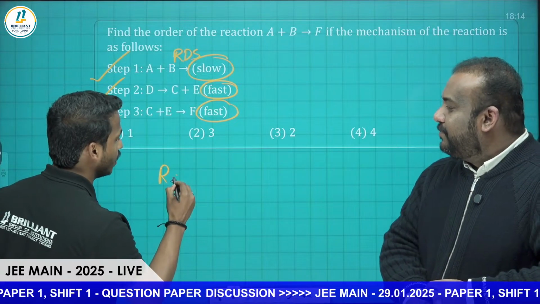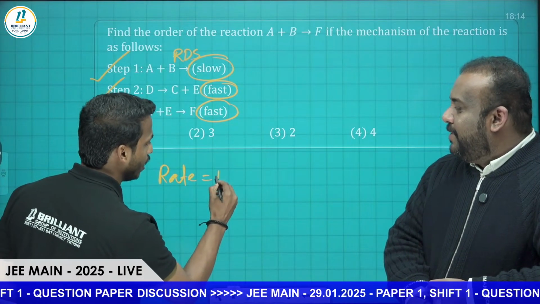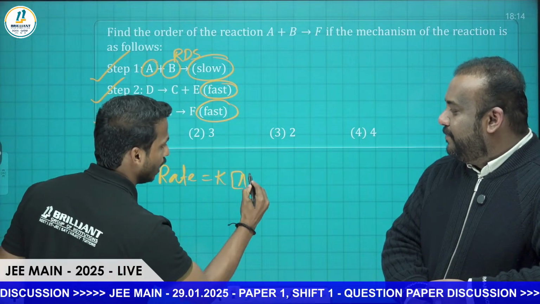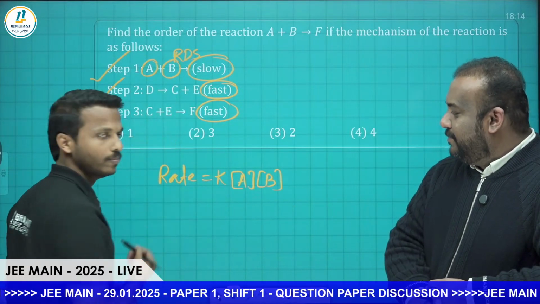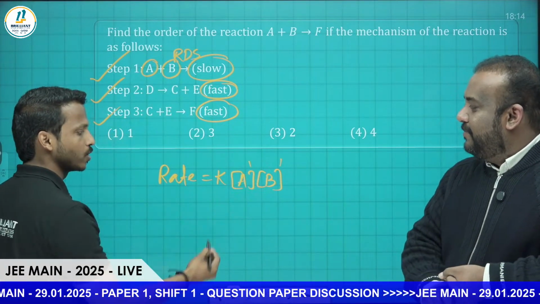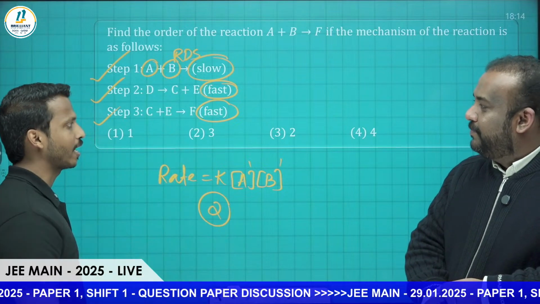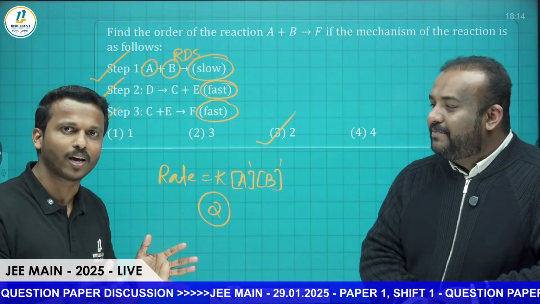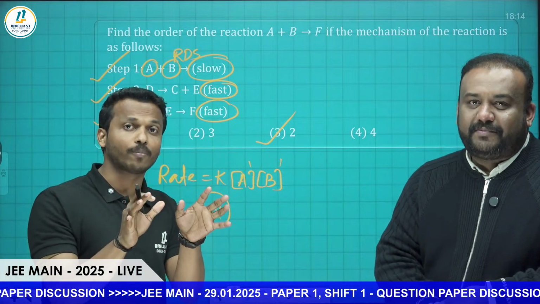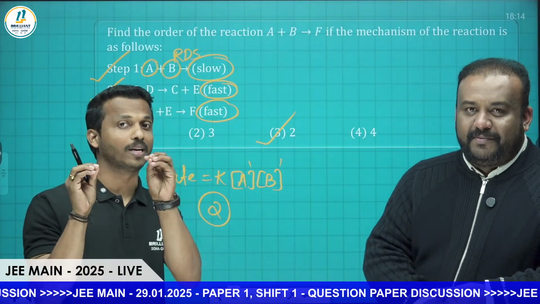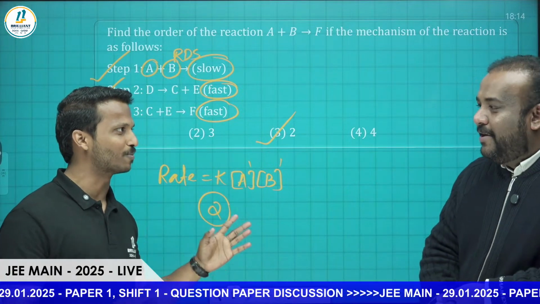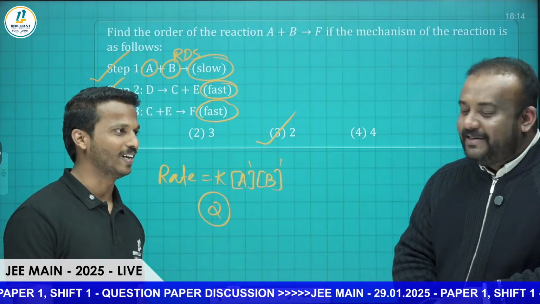We can write the rate is equal to K into, what is the slow step? The reactants A and B. So A and B, so the power is what? 1 plus 1, that is equal to 2, it's a second order reaction. So we have to identify the order from the slow step. The rate determining step is which one? The slowest step. I hope every student can answer this, most of them without any confusion.